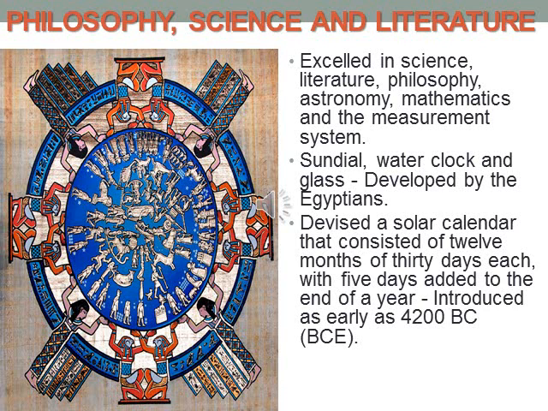So this calendar was introduced as early as 4200 BC. Yeah, 4200 BC means nearly 6000 years before now they devised this solar calendar.